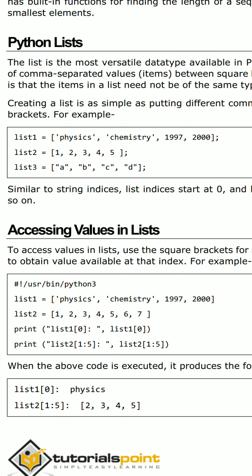We can access these in our programs by using some methods. These are sometimes called values, separated by commas. So this is the simple syntax of a list in Python.